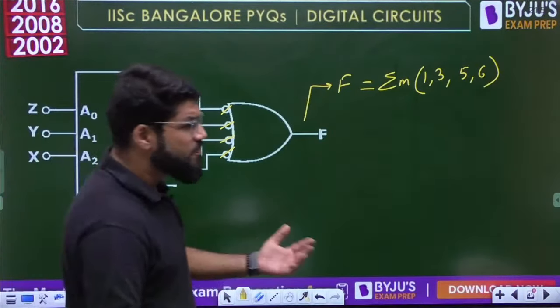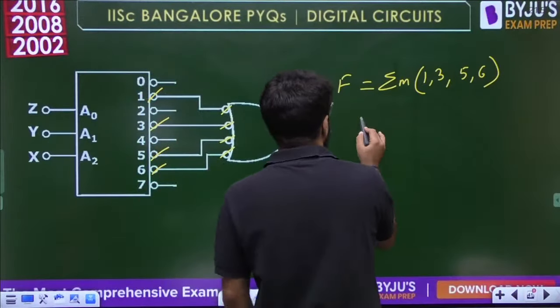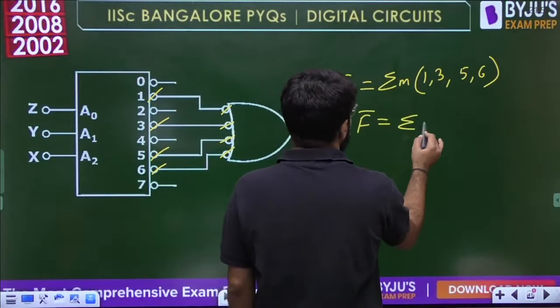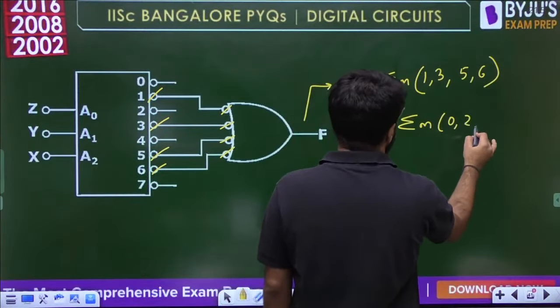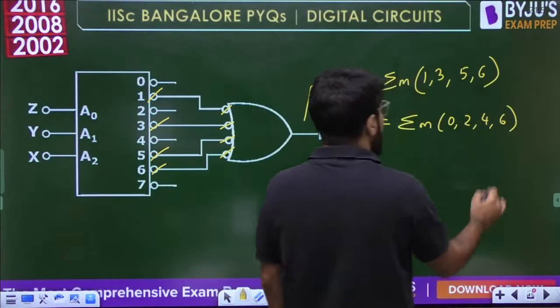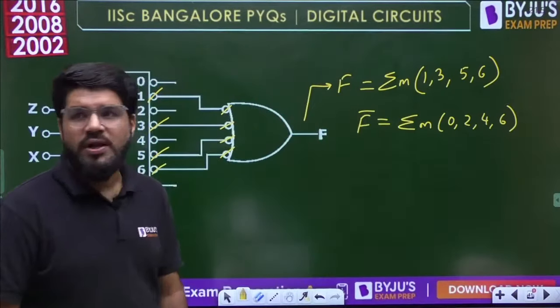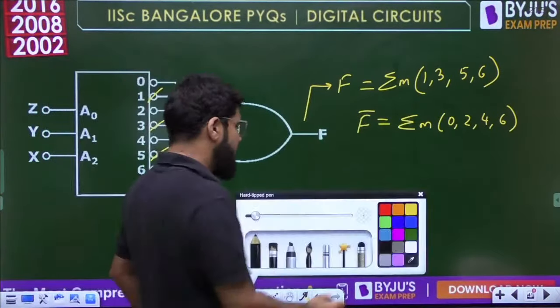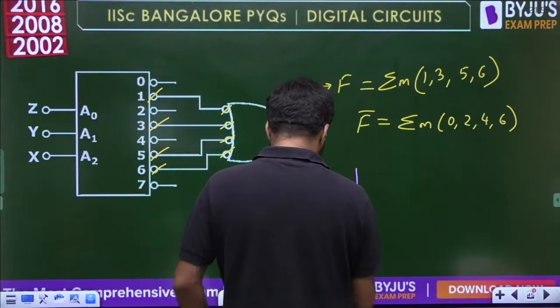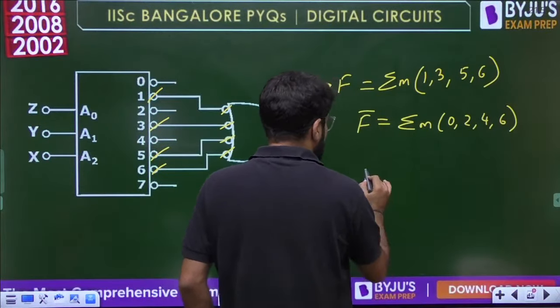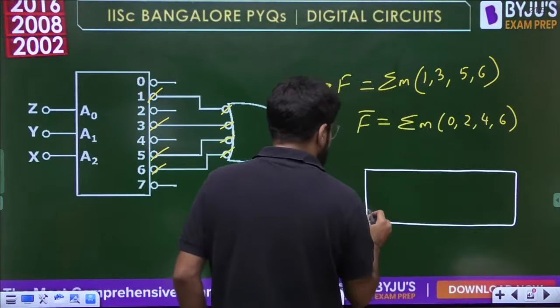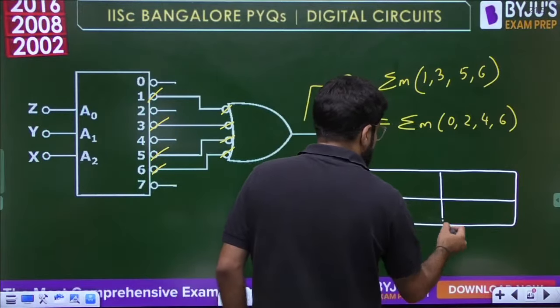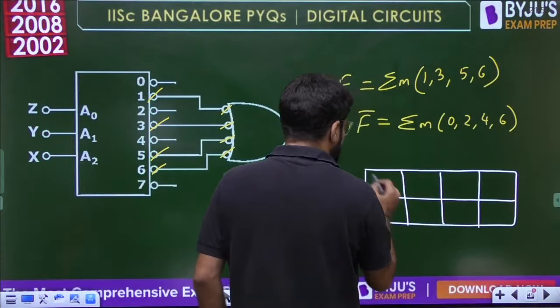To get it in the simplified POS form, we know what do we do? F bar kitna hoga? So F bar will contain the minterms 0, 2, 4 and 6. And let me draw the K-map corresponding to it because I want the simplified expression. From the K-map, we will get the SOP form, na?